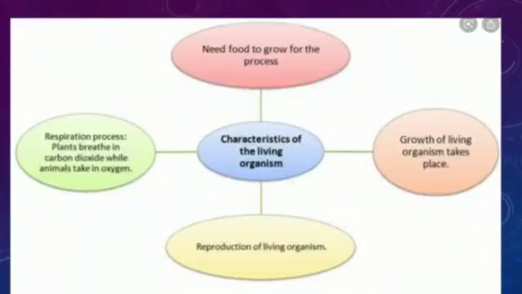After that, reproduction of living organisms. As I told you, reproduction also takes place. Now, the respiration process we can also find in all living creatures. Plants also take in carbon dioxide while animals take in oxygen. It means different organisms need food, they need to respire, they grow, they reproduce. These are all the characteristics of living things.